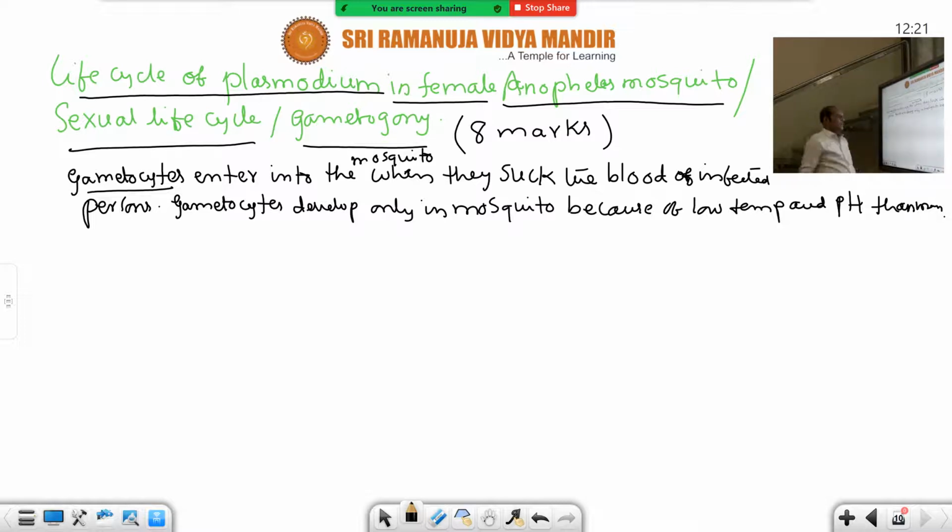Assertion reason question also. Gametocytes' further development occurs in mosquitoes. The reason is that mosquitoes have low temperature and pH than in man. So that is the reason why.